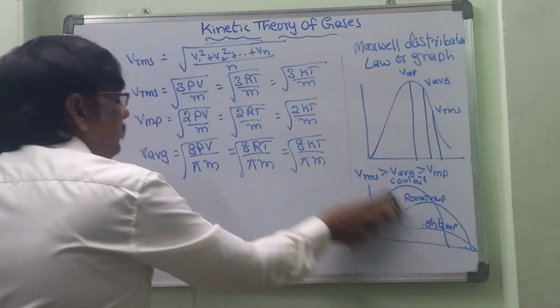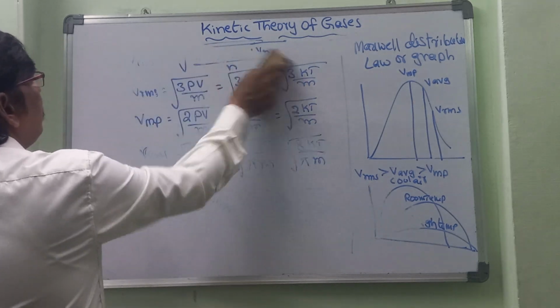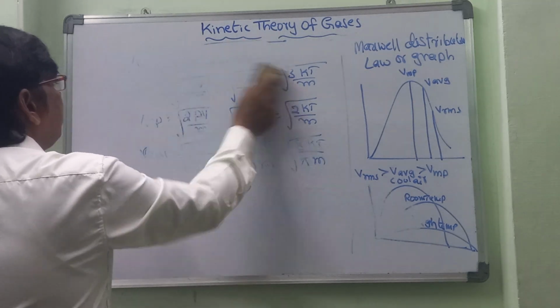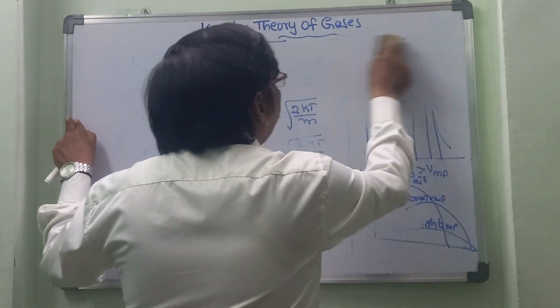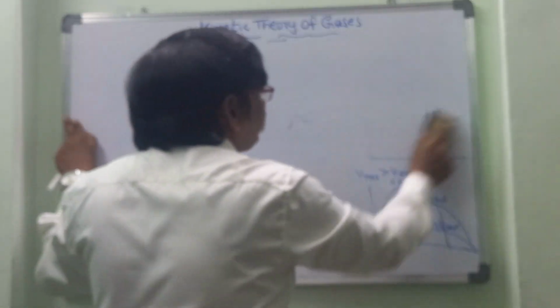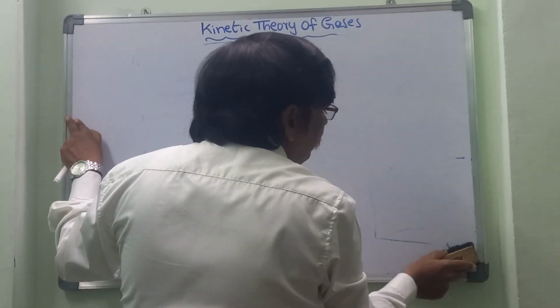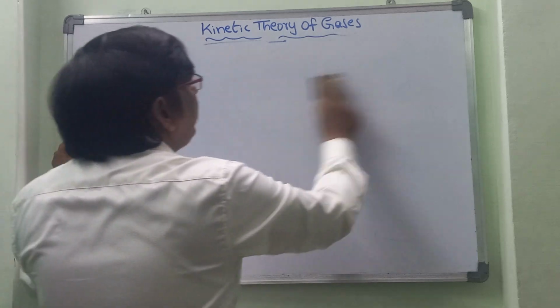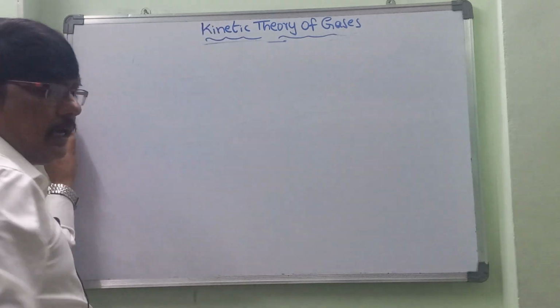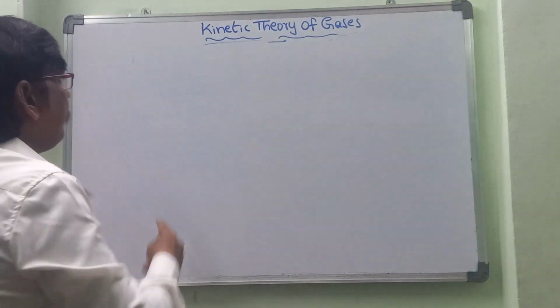The next one, the most important topic, is degree of freedom. First of all, what is meant by degree of freedom? If we take a container, the molecules in that container are traveling. Degree of freedom is a very important topic.